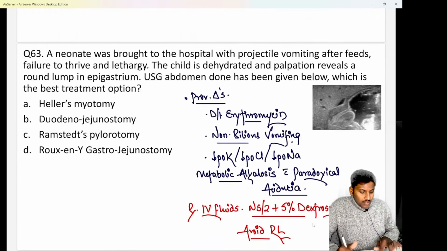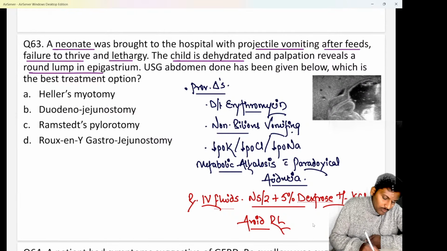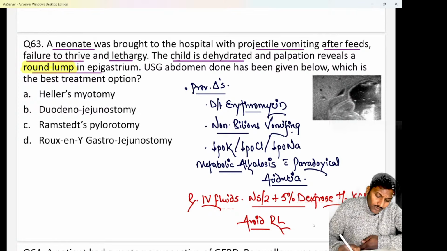Okay. Next is question number 63, which states we are having a neonate who was brought to the hospital with complaints of projectile vomiting after feeds. So after feeding the child, there is projectile vomiting which is seen along with failure to thrive. The child is not able to gain weight and there is lethargy. They are saying that the child appears dehydrated and palpation reveals a round lump in the epigastrium, or sometimes they can even describe it as an olive-shaped lump in the epigastrium. Ultrasound abdomen has been done and it has been given below. What is the best treatment option they are asking you?